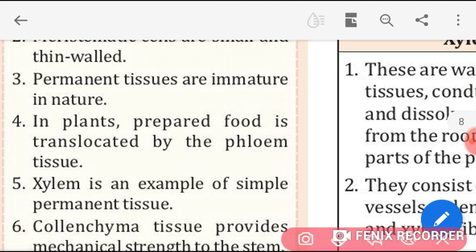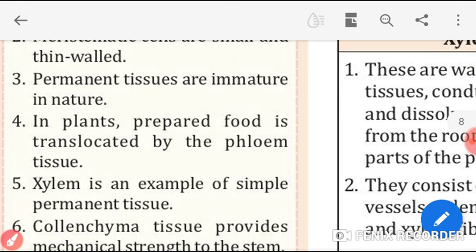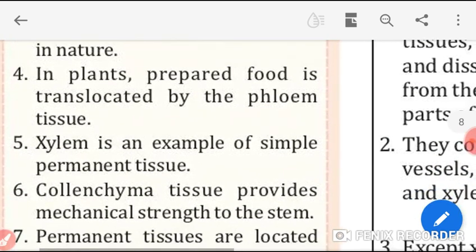Instead of immature, you have to write mature. M-A-T-U-R-E. Mature.